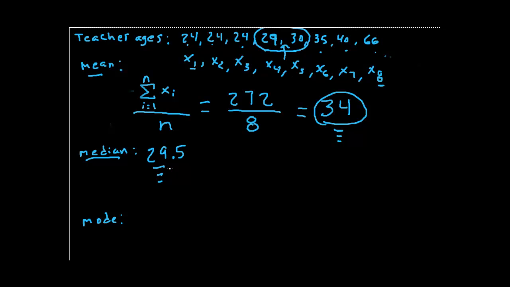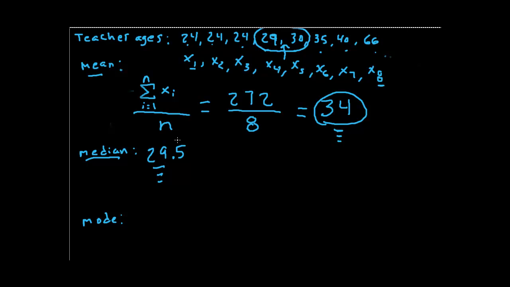Probably I would tend, knee-jerk, to say 29.5 is a little closer to the age of about everybody, since we've got 4 that are under that, and the 30 and the 35-year-old are very close to that. This 34 is a little bit higher, so you'd have 5 under this one and 3 on the opposite side, so that would be skewing a lot towards the higher guys, but they're both very close.